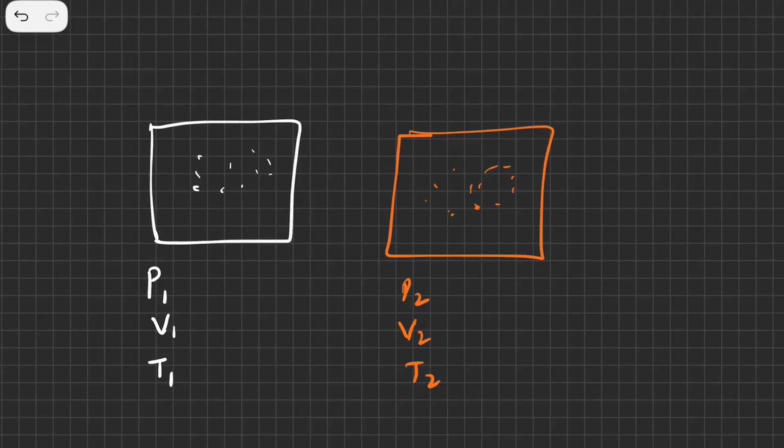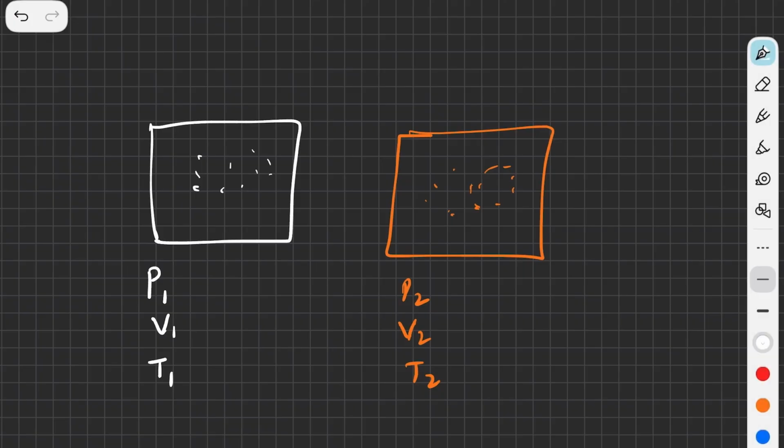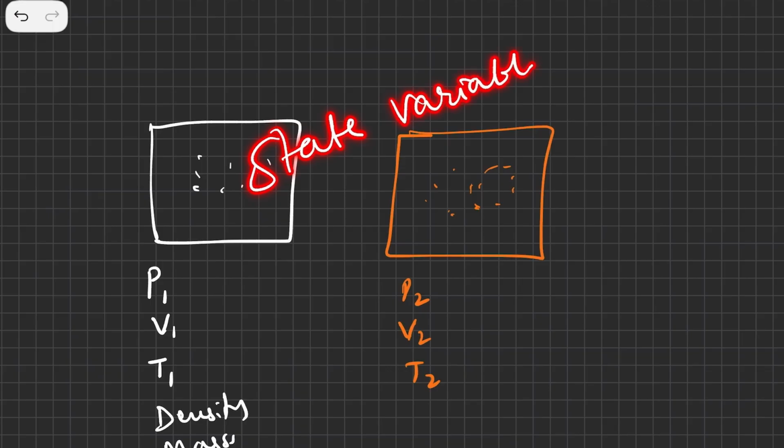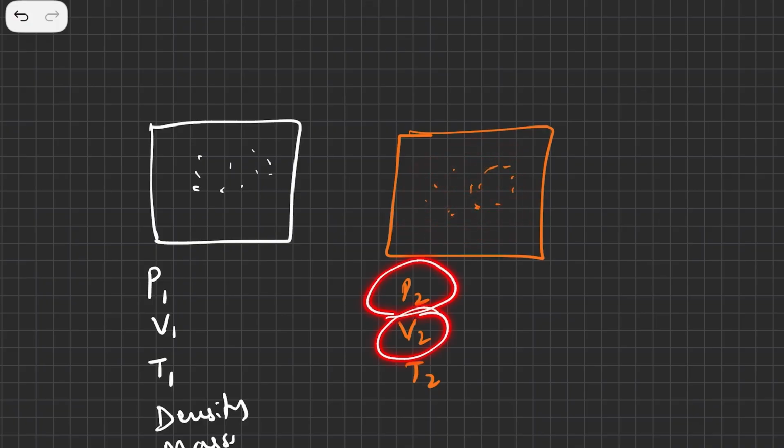And these are not the only variables. We can also add a few more variables, such as the density of a particular gas, and the mass of the gas. Whatever quantity is used in order to describe a system is called a state variable, which is describing the state. If you have another system like this second system, there might be a different pressure, volume, temperature, density, mass, and molar mass of the gas.